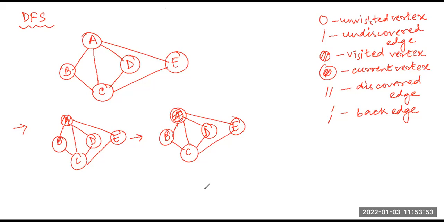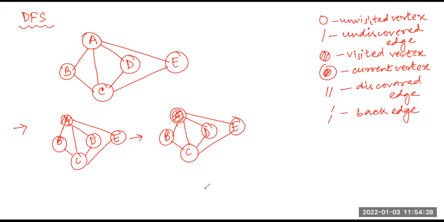I will first take B serially. Once I consider the edge AB as an undiscovered edge, I will see whether the node B connected to A is unvisited or not. You can see, yes, node B is unvisited. If node B is unvisited, I will visit that node.